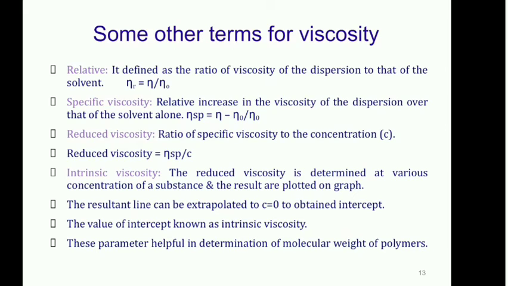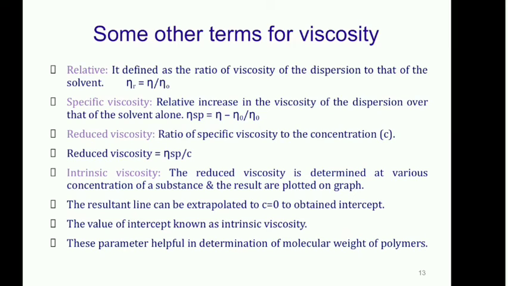To understand all this concept and definition, take an example. Suppose you prepared a 1% Tragacanth solution in water. Let us consider the viscosity of water, for simple understanding, as 1 centipoise. And second, the viscosity of a 1% solution of Tragacanth in water, suppose it corresponds to 5 centipoise. So the viscosity of your 1% Tragacanth solution is 5 centipoise, and the viscosity of water, that is the solvent, is 1.